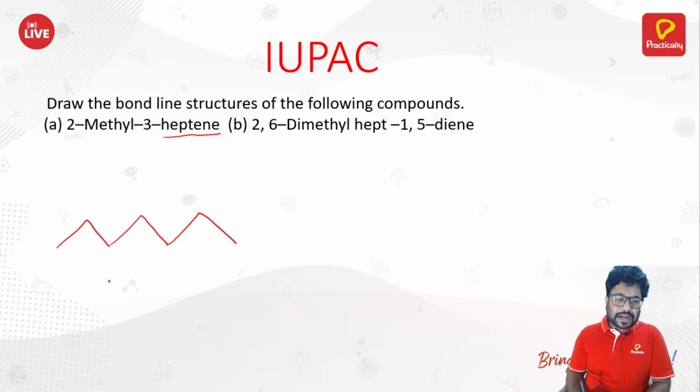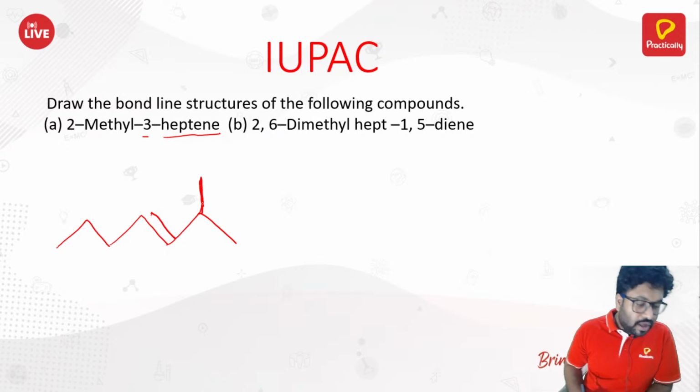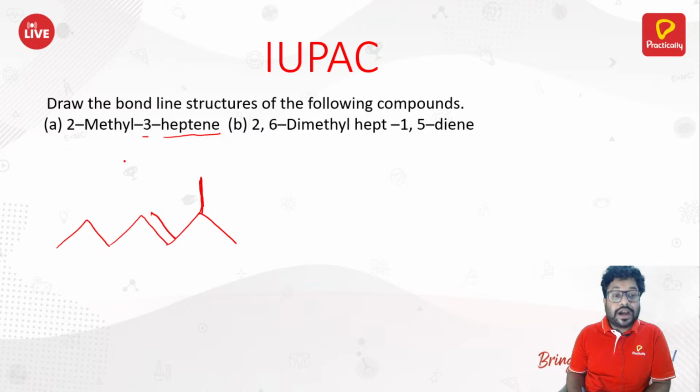Let's suppose I start counting from the right hand side: 1, 2, 3. So my double bond should come between 3 and 4. And at the second position you got a methyl. So here you have a methyl. So that is how this structure should look.